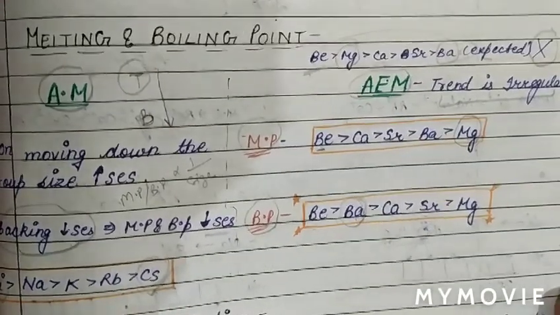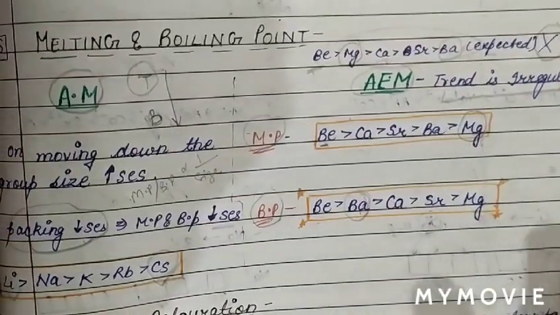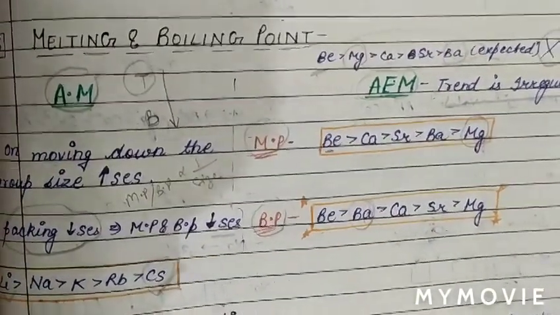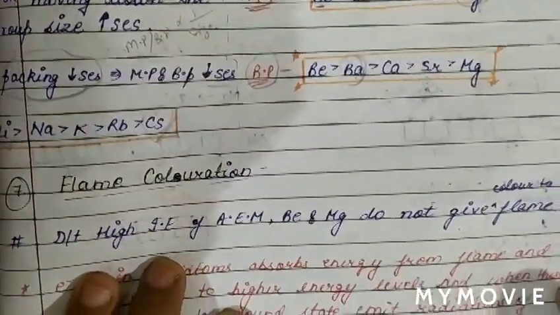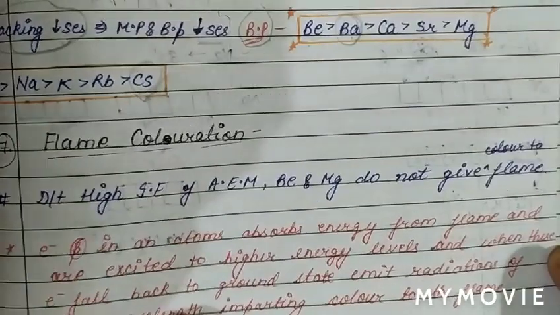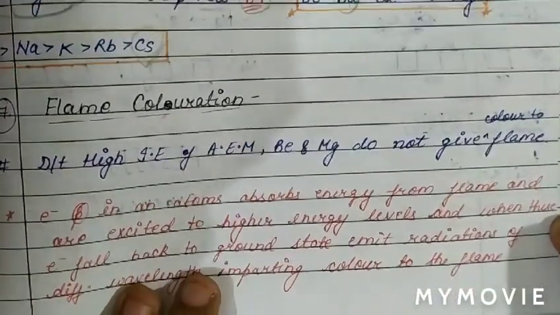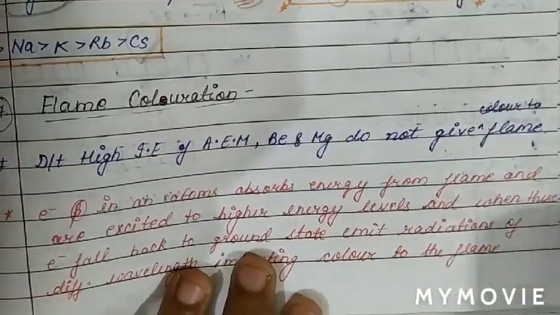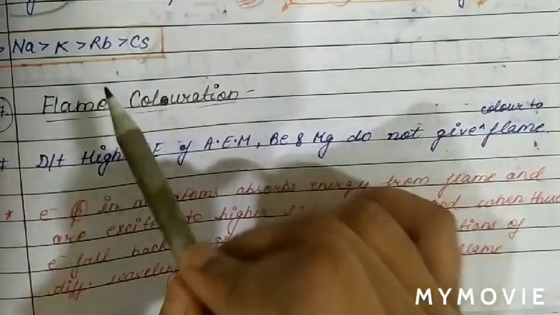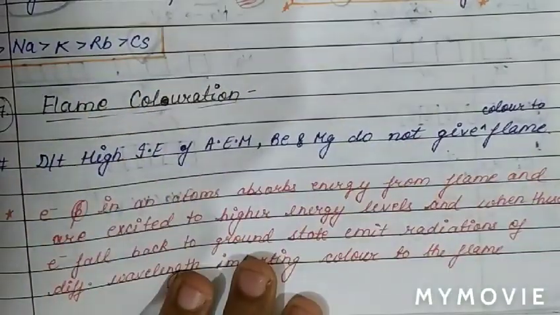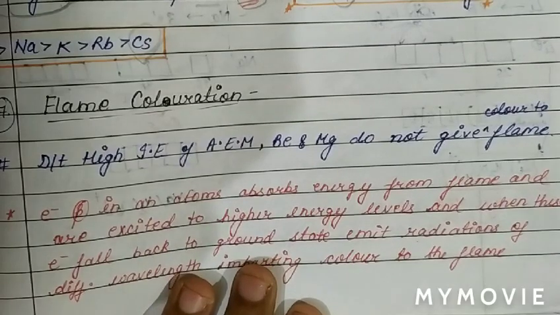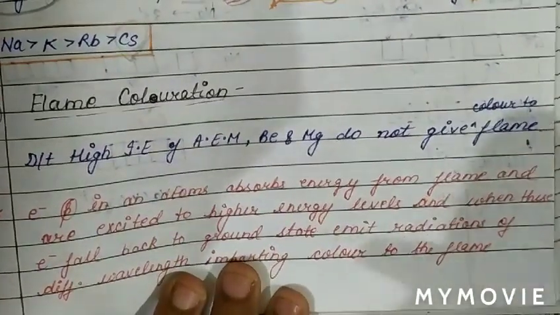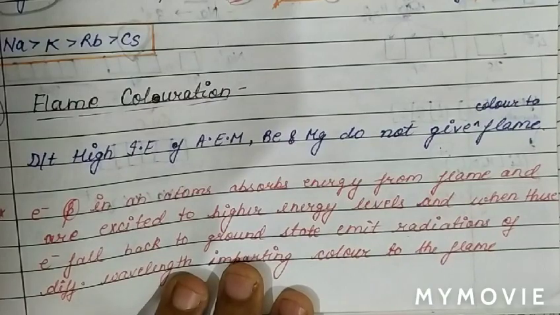Now we will discuss the flame color. The next property we are going to discuss is flame coloration. So basically the flame color property is related to the excitation of electrons.